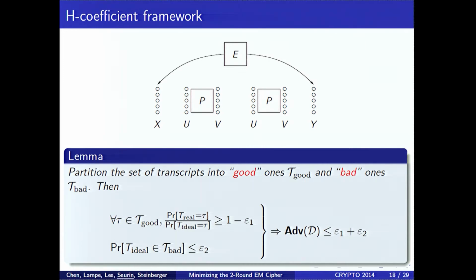And as in the previous talk, we will partition the set of transcripts into good ones and bad ones. So I will explain in a minute what good transcripts and bad transcripts are. And if the probability to get a good transcript are close in the real and in the ideal world, and if, moreover, the probability to get a bad transcript in the ideal world is small, then the advantage of the distinguisher is small, okay? So we will rely on this lemma. And so the proof is really a 2-step process, okay? Handling bad transcripts, and good transcripts.